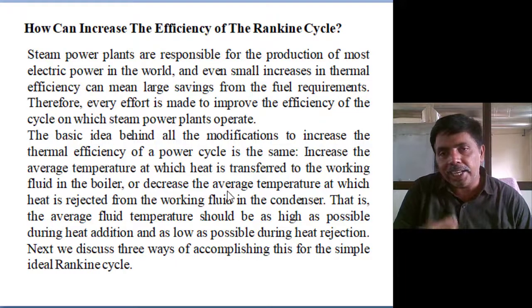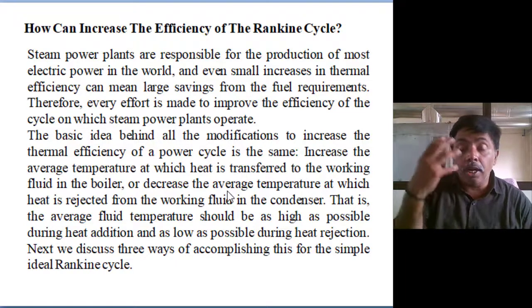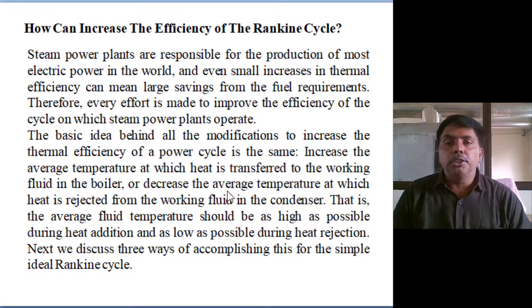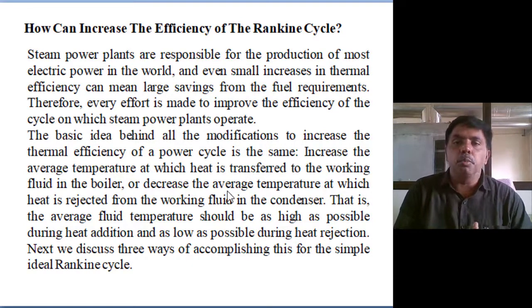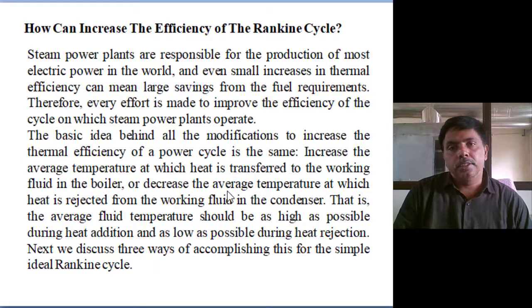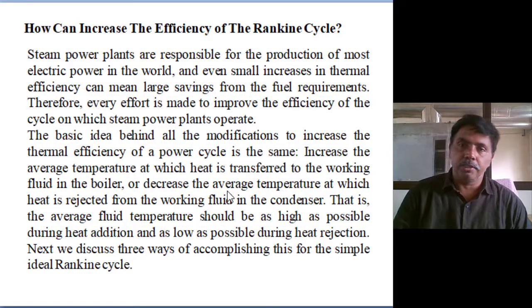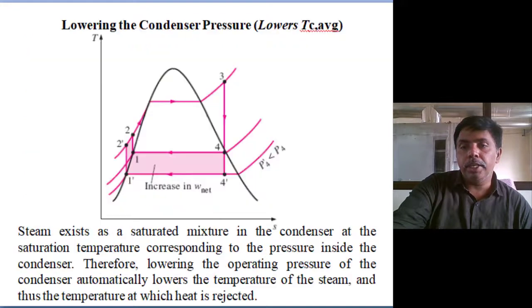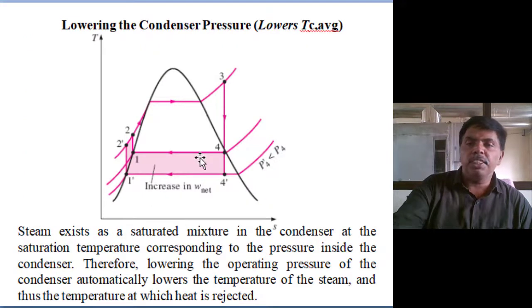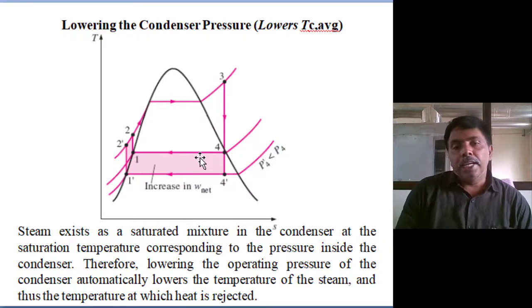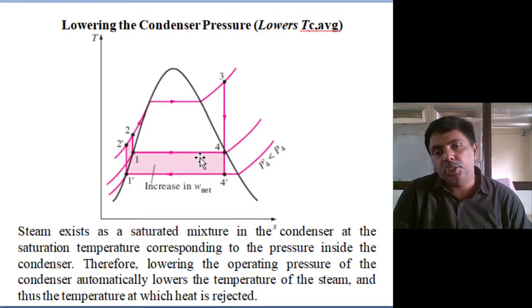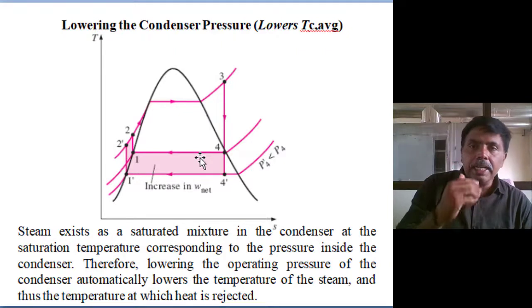So we have to enhance the efficiency in the mega units. We are reducing the fossil fuel utilization through efficiency enhancements. It is a necessity to modify the Rankine cycle for efficiency enhancement. So what are the modifications we can make in the Rankine cycle? The first modification is to decrease the condenser pressure.